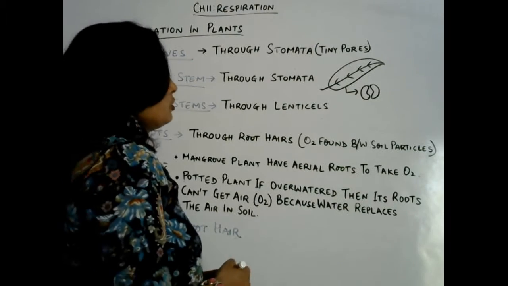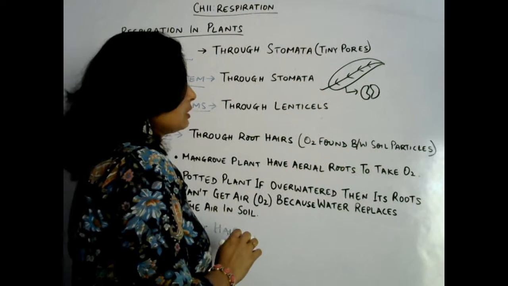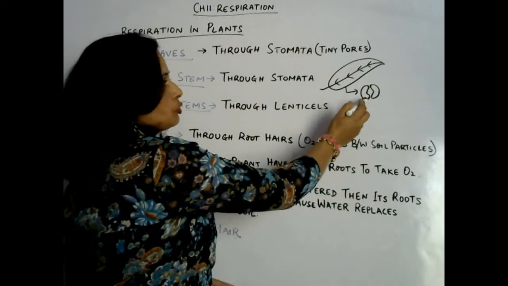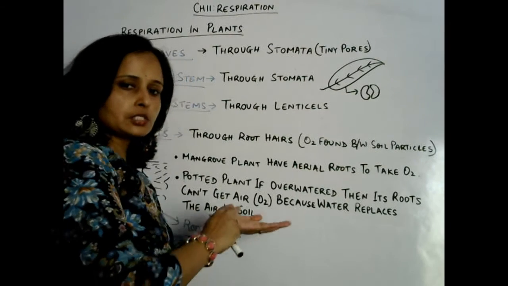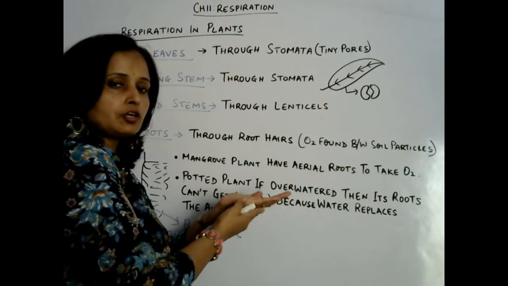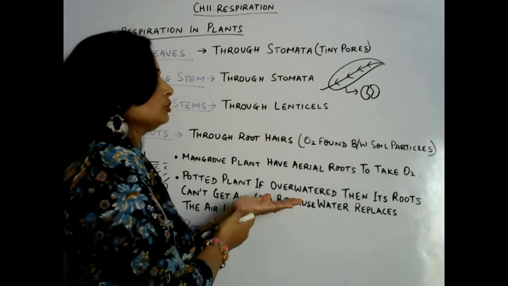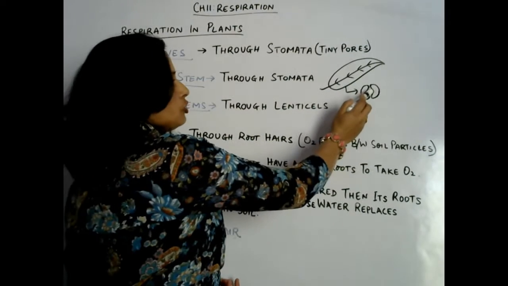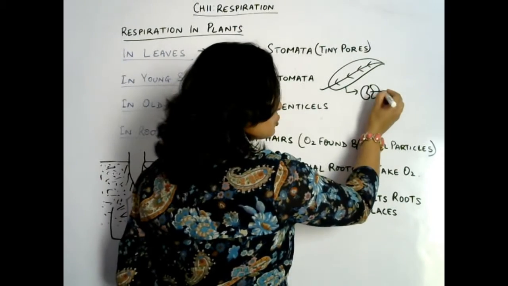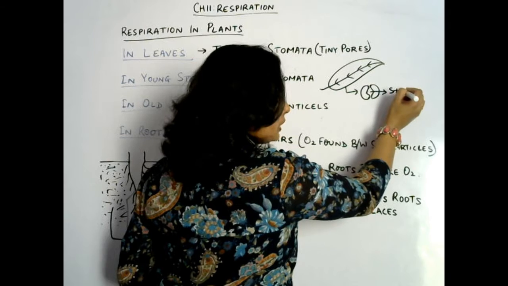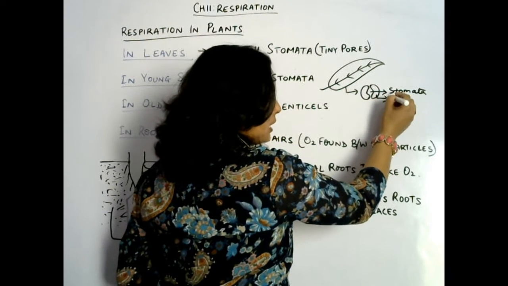In the underside of the leaves, tiny pores which are known as stomata are formed, and through those tiny microscopic pores, basically exchange of gases takes place. Suppose this is leaf and this is the underside of leaf. On this underside, tiny pores, stomata are formed, and this is stomata. Okay, and opening and closing of stomata is basically checked by guard cell.